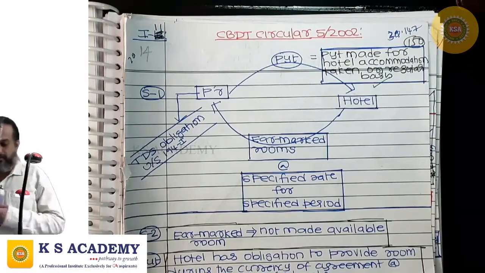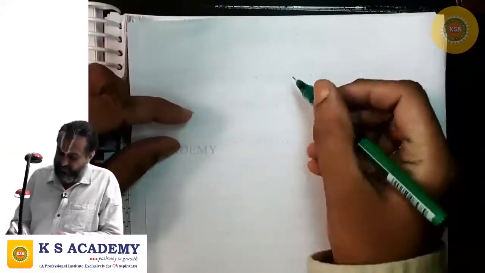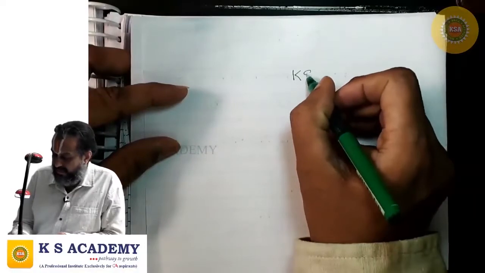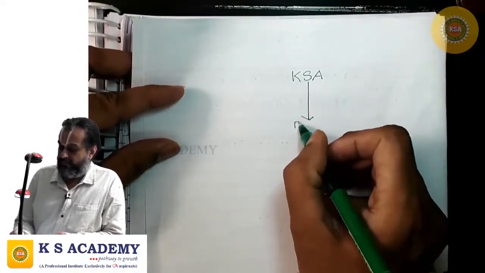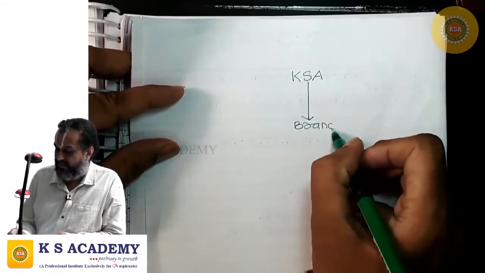For example, see this. KS Academy is starting a branch in Vijayawada.